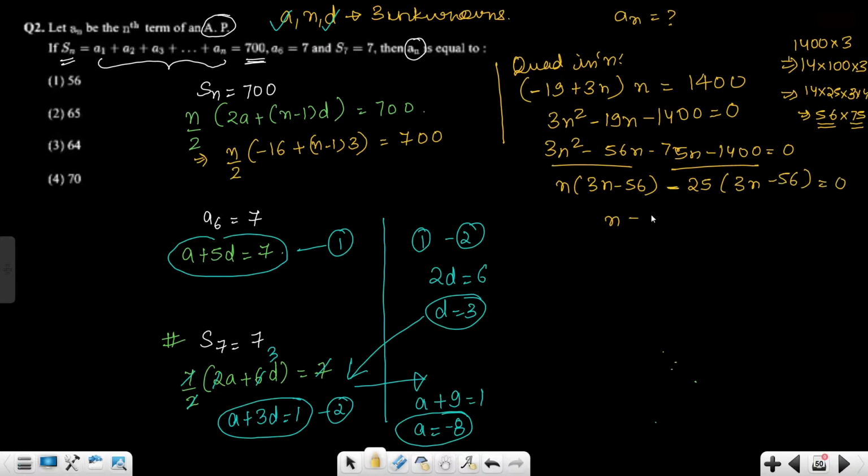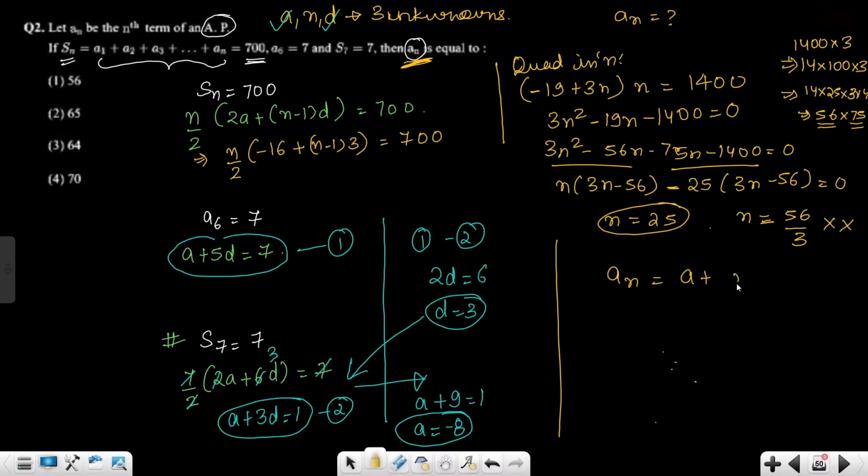Can you see? So n is equal to 25 and the second n is equal to 56 by 3, which is rejected. So n over here is nothing but 25. Now what they are asking is an. Let's calculate an now. An is equal to a plus n minus 1 into d.